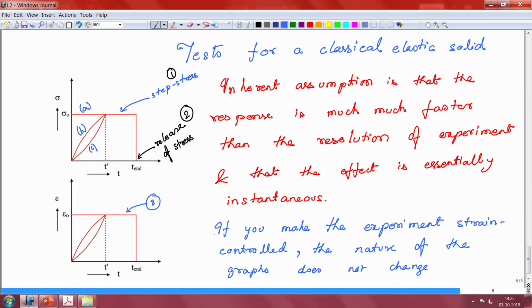What happens here, the corresponding diagram is already drawn for you, and what you see is that if sigma naught is reached by different time histories, epsilon naught will also be reached by different time histories.